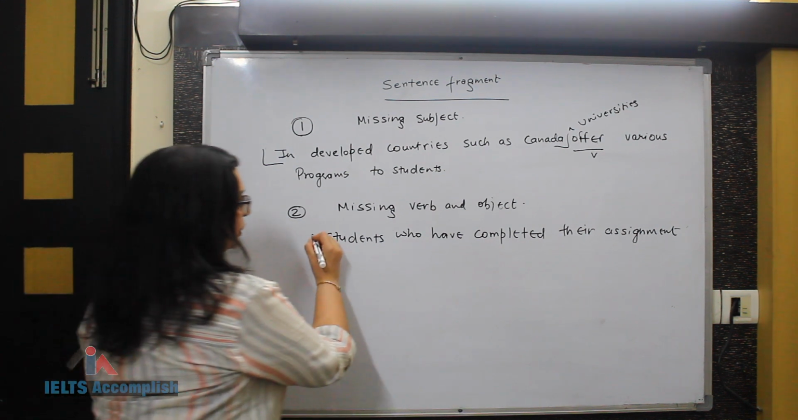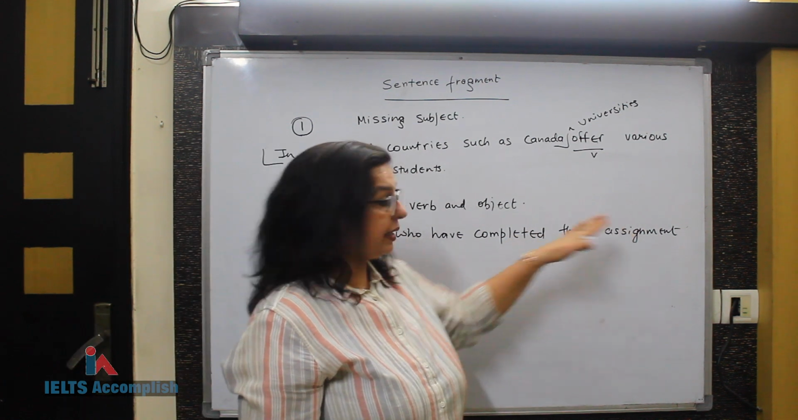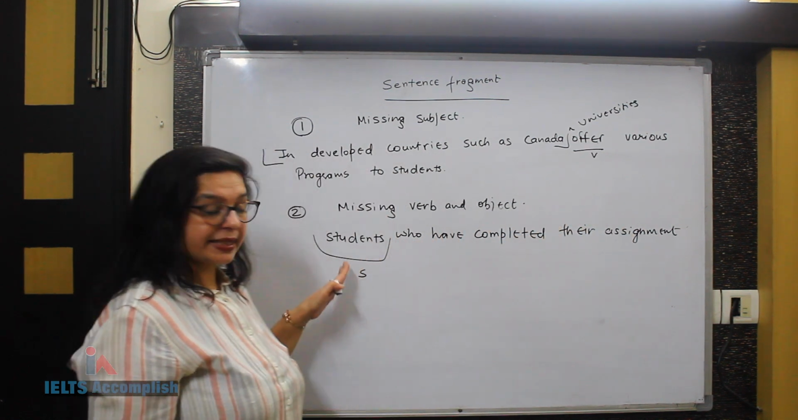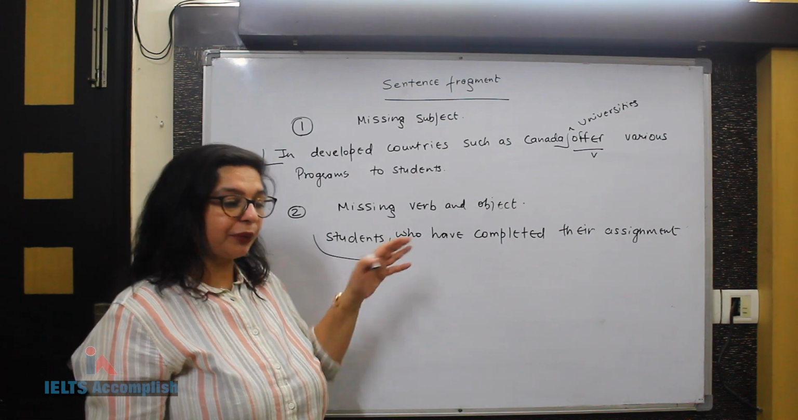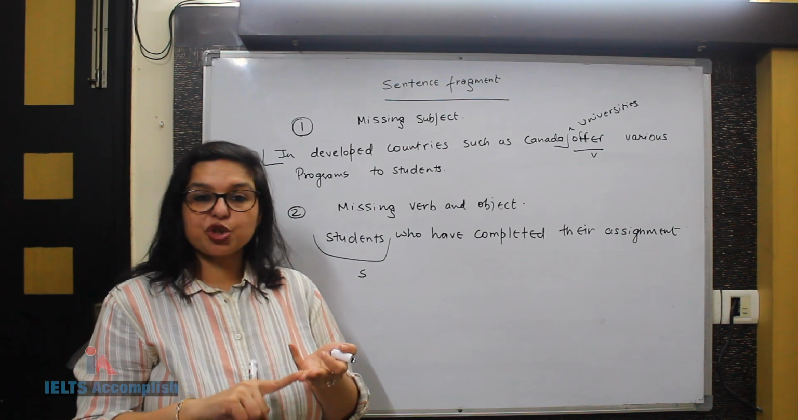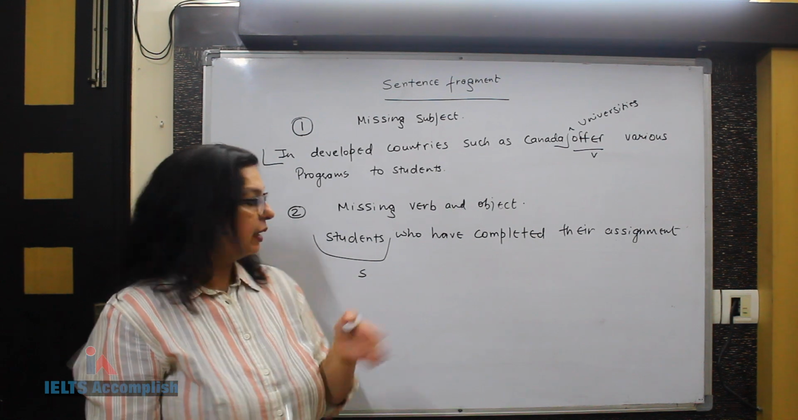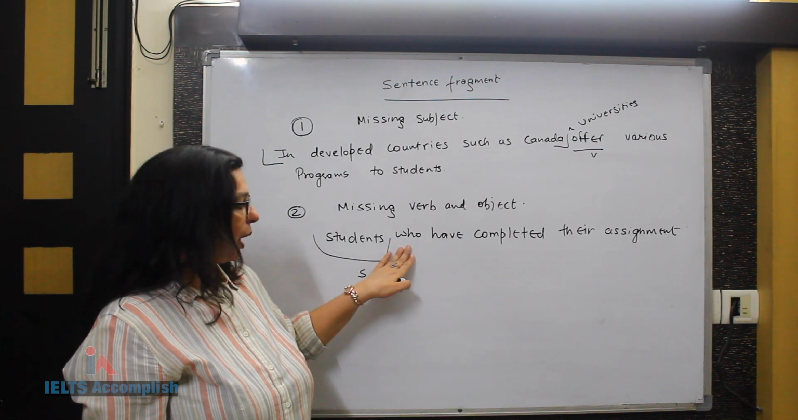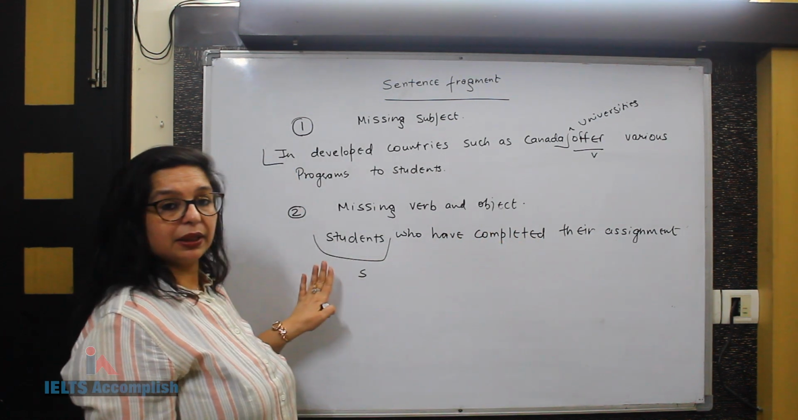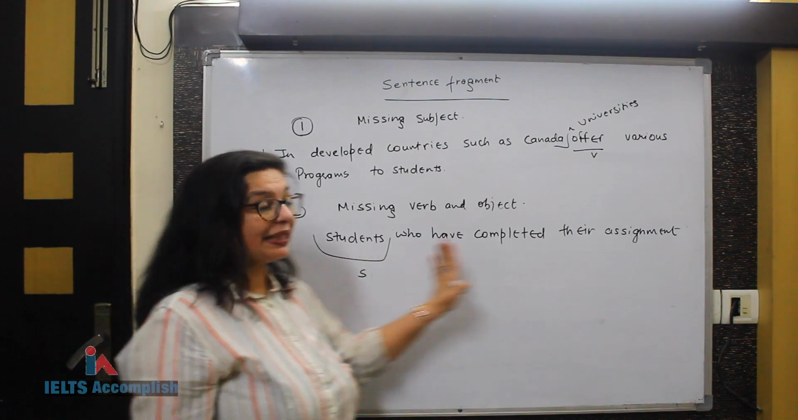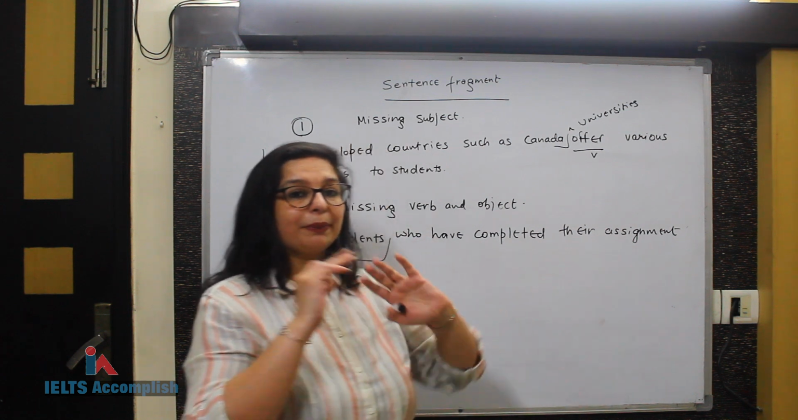This subject, students who have completed their assignment. So the moment this noun is followed immediately by any relative pronoun, relative pronouns meaning who, which, that, where, wherein, in which and so on, whatever you add after this is describing this noun, students. It's a complete subject. So this, students who have completed their assignment, is the complete subject.